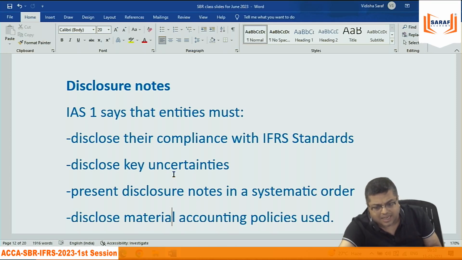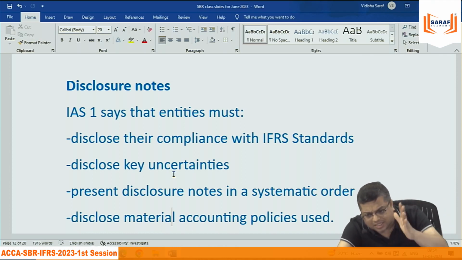For inventory, I can follow the FIFO method or the average method. In every IAS and IFRS, different options are given. Which policy I have followed relating to certain items which are very big amount, material items, how those items were valued, how they have been derived, what principles we have followed. Relating to certain things, there is no accounting policy, no IAS, IFRS, like cryptocurrency accounting. I have invested in crypto.